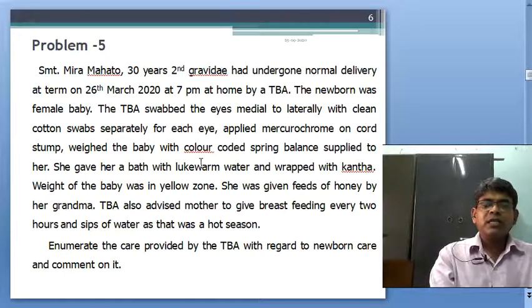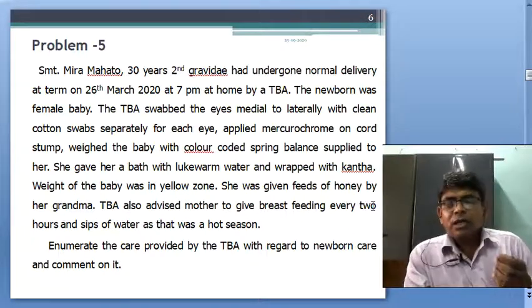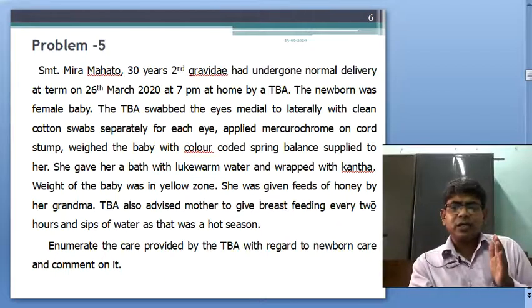So bathing is very bad care, and she was given honey feed. This is also an incorrect approach by her grandma. The traditional birth attendant also advised the mother to give breastfeed every 2 hours. This is not baby friendly as required. You should not fix the hours. And sips of water in the hot season, that is March, this is also a very bad thing.